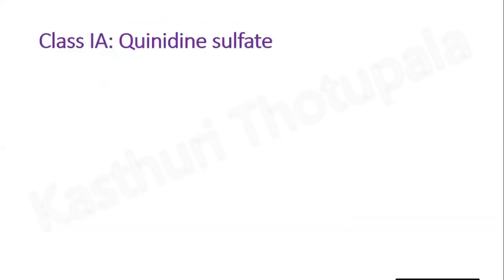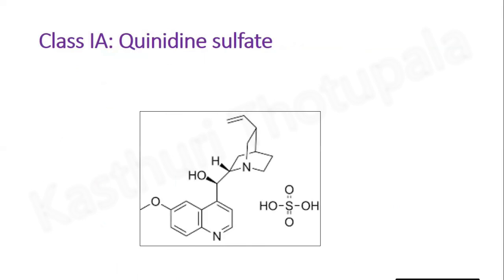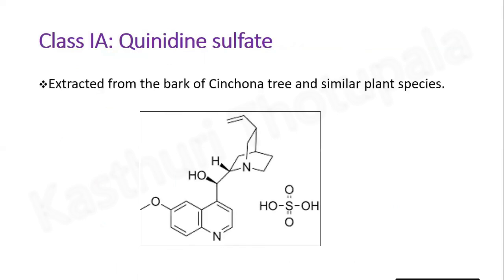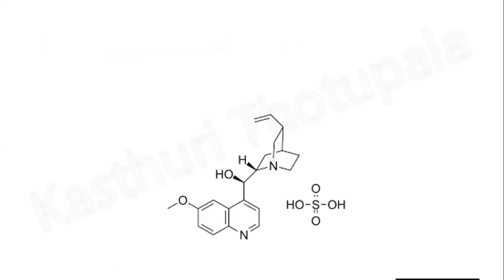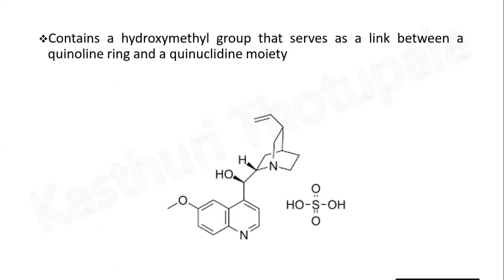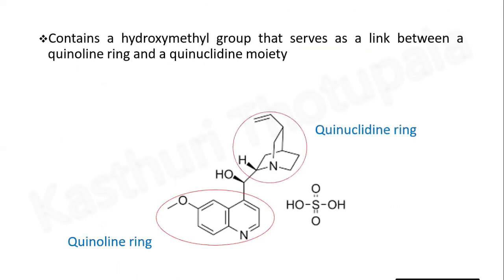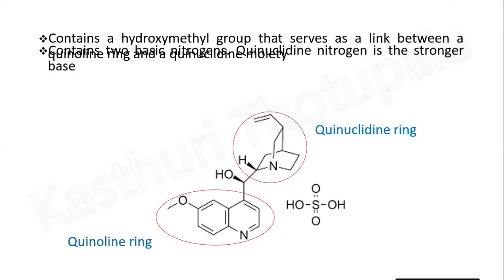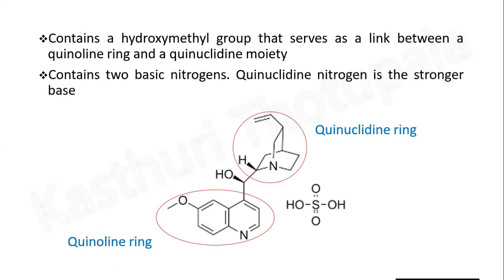Let's discuss quinidine sulfate. This is the structure of the quinidine sulfate molecule. It is extracted from the bark of the cinchona tree and similar plant species. It contains a hydroxyl methyl group that serves as a link between a quinoline ring and a quinuclidine moiety. As well, it has 2 basic nitrogens, and the quinuclidine nitrogen is the stronger base.